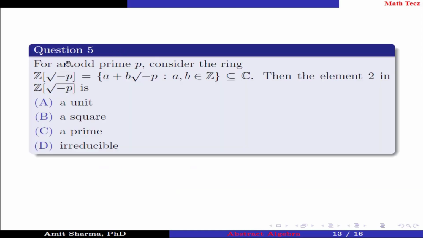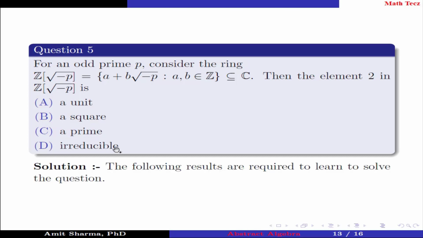Question number 5. For an odd prime P, consider the ring Z[square root of minus P] equal to {A plus B square root of minus P such that A, B belongs to Z}, a subset of C. Then the element 2 in Z[square root of minus P] is option A, a unit, option B, a square, option C, a prime, option D, irreducible.